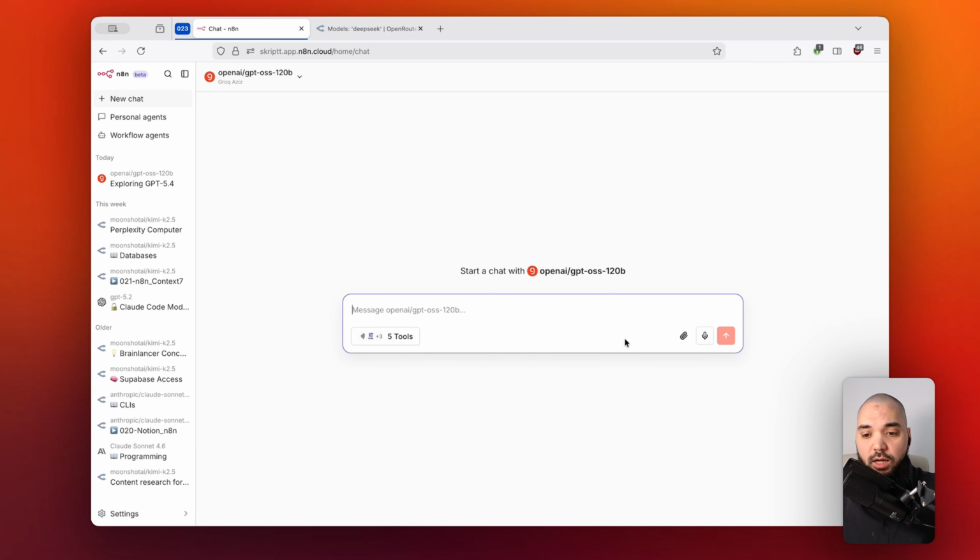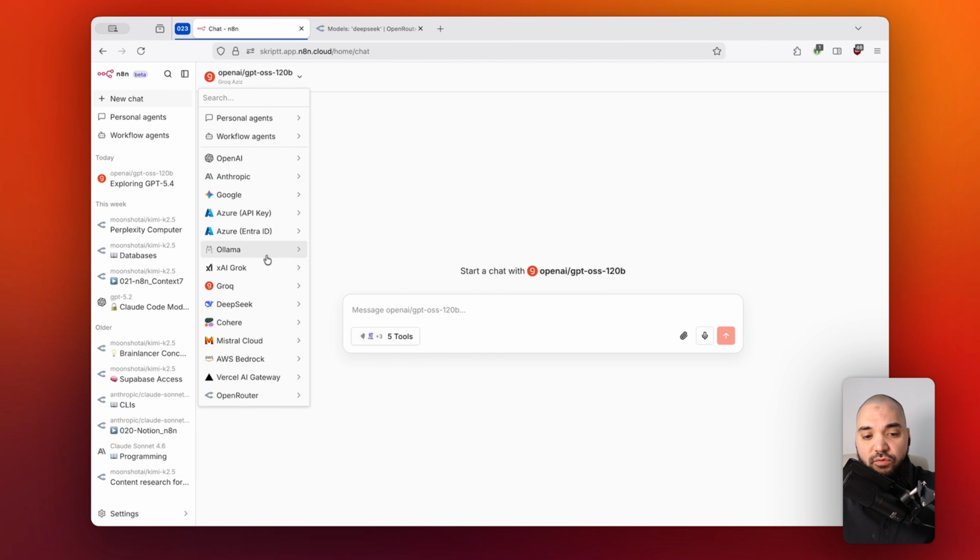Now, besides that, obviously, you also have the usual kind of features that you're used to, right? So you can add attachments, and you can even use the voice input, although I gotta admit that the voice input did not work for me yet. I mean, it is still in beta, so this is something that we would expect to work in the future. But at the end of the day, this gives you a lot of freedom because, as I've mentioned, you are able to use any kind of model that you like.